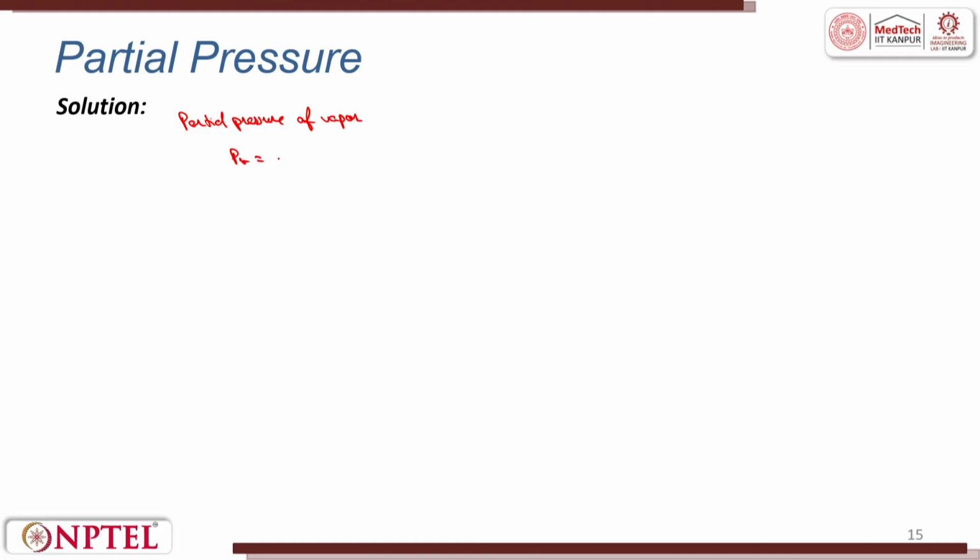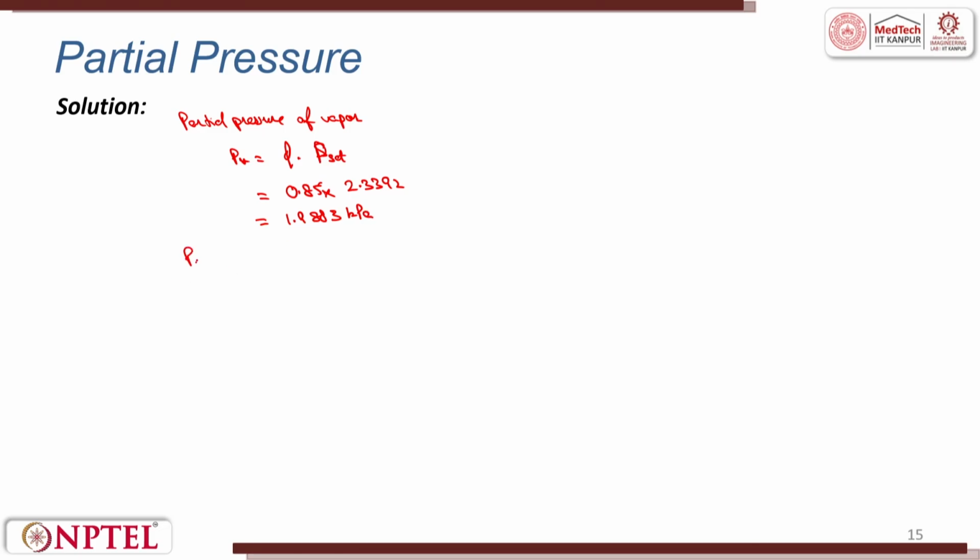Pv is equal to phi into Psat, this is equal to 0.85 times 2.3392, and this partial pressure of vapor is 1.9883 kilopascal.